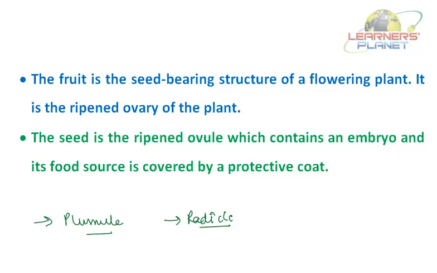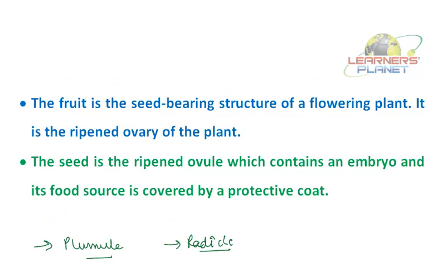Wheat, gram, corn, peas and beans are all seeds. The baby plant present inside the seed is in the inactive state. And when the seed gets suitable conditions, it germinates.